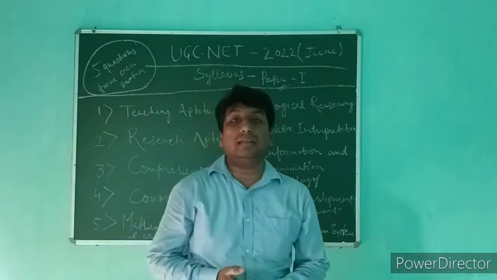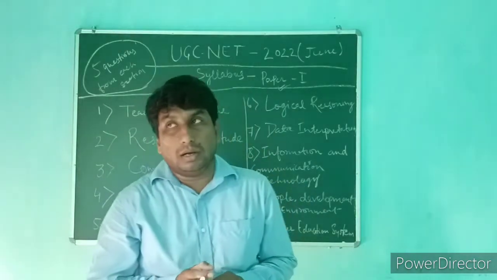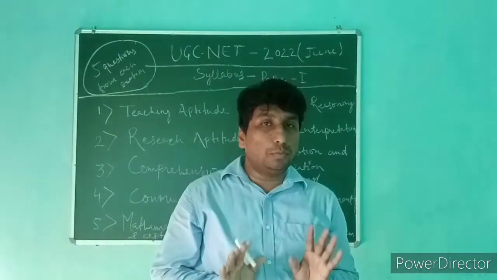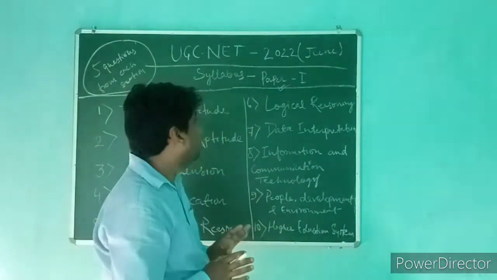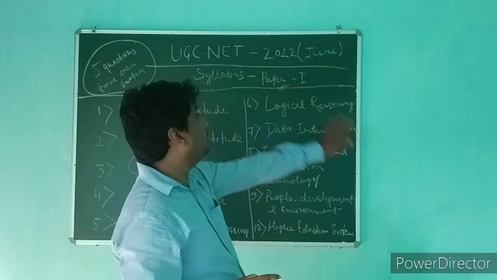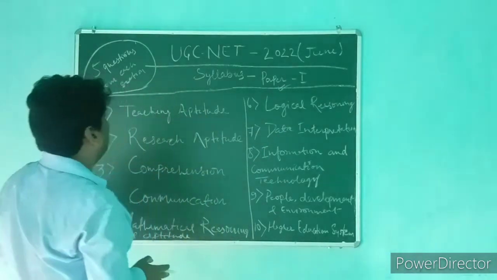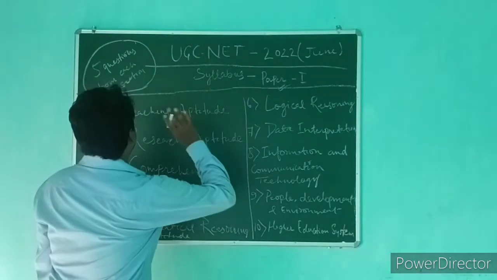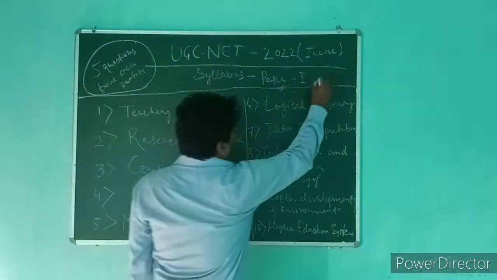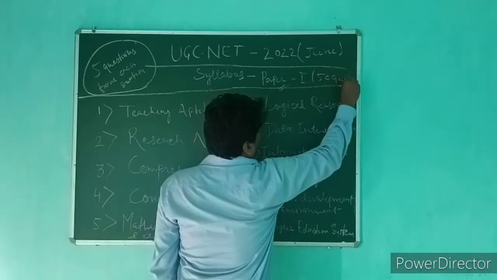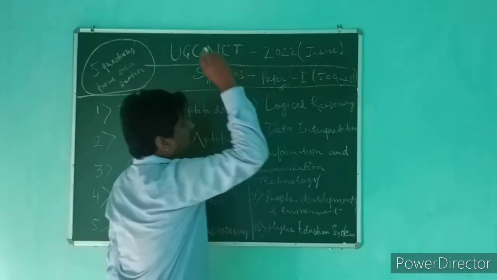As you all know, the entire syllabus of UGC NET is primarily divided into two papers, right? So one by one we will deal with them, and today we are going to discuss the syllabus for paper 1, right? So in paper 1 there are total 50 questions.